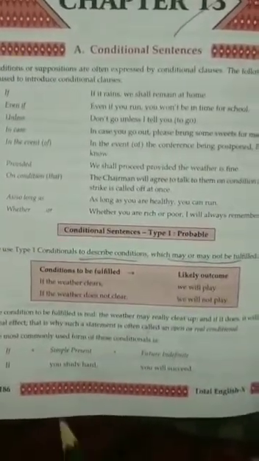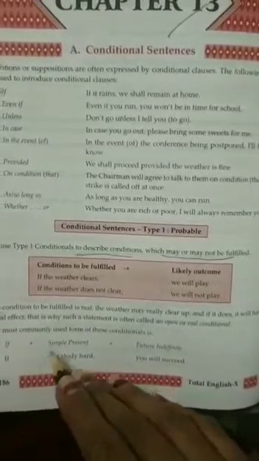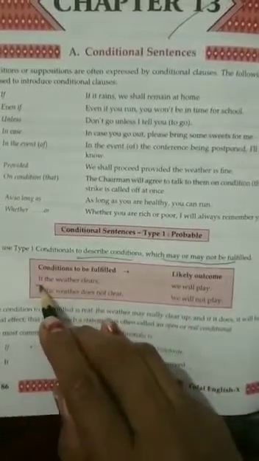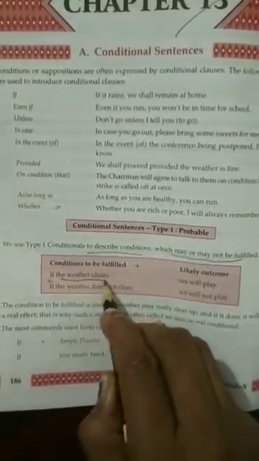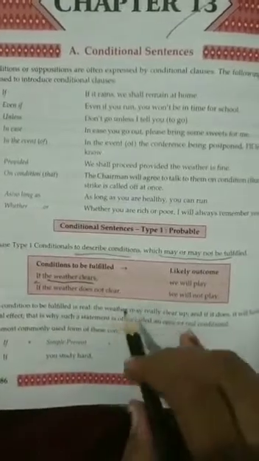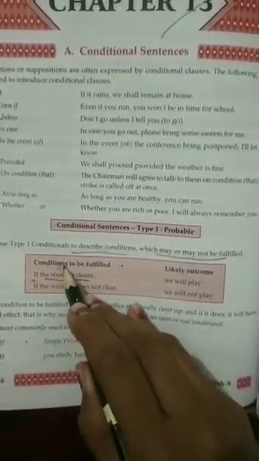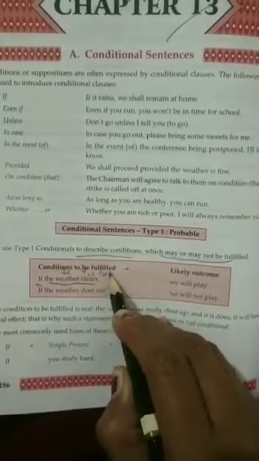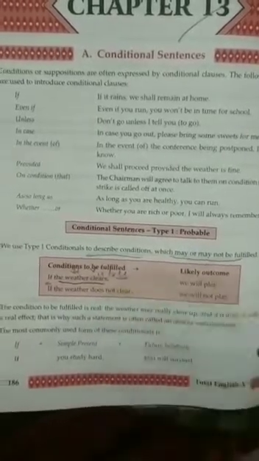So in this condition, we are going to use if plus simple present tense plus future indefinite. This is: if the weather clears. Okay. We use first form plus s or es.